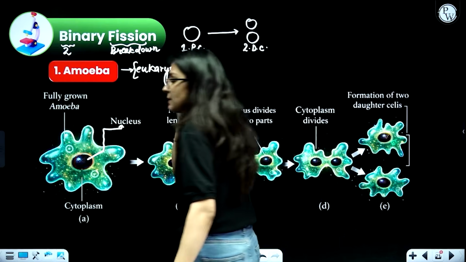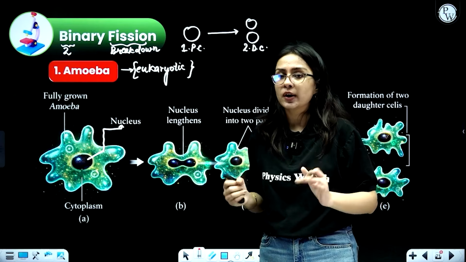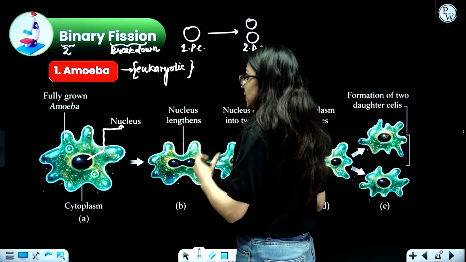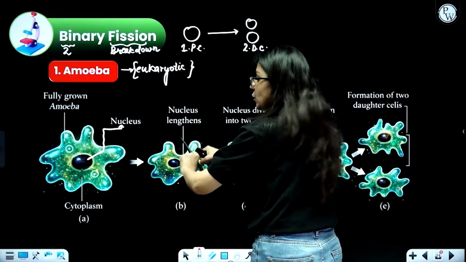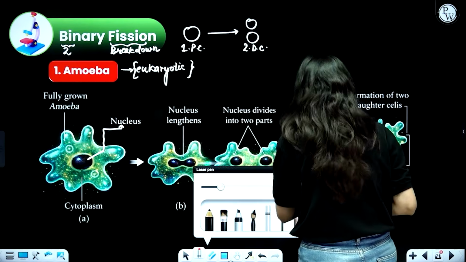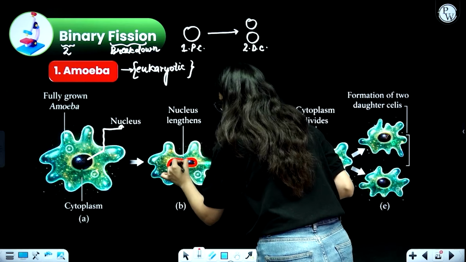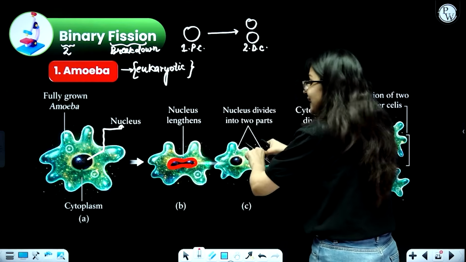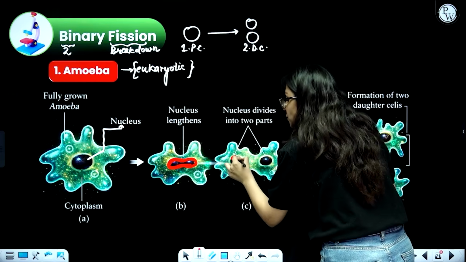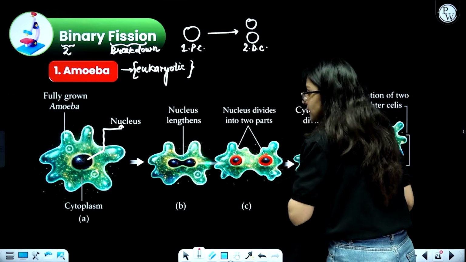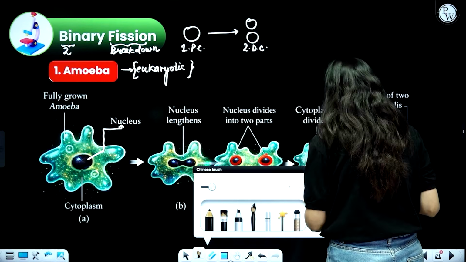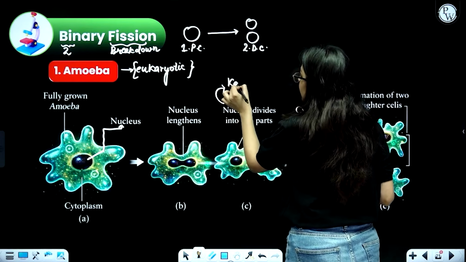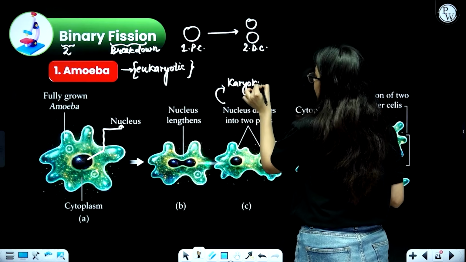Now once this amoeba is fully grown, fully mature, it will try to divide. So what does it do? It will firstly lengthen its nucleus. Can you see over here? The nucleus starts stretching so that it can split into two halves. When the nucleus is being lengthened, it eventually divides into two daughter nuclei. This is one nucleus and this is the other nucleus. So the nucleus eventually divides into two, and this process is called karyokinesis.